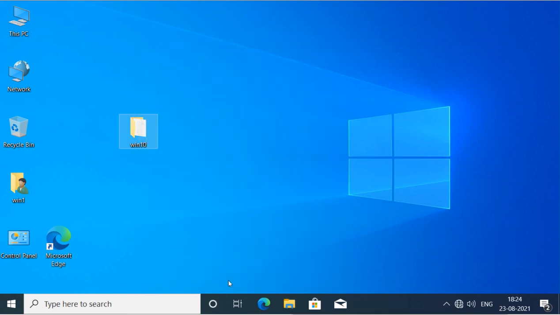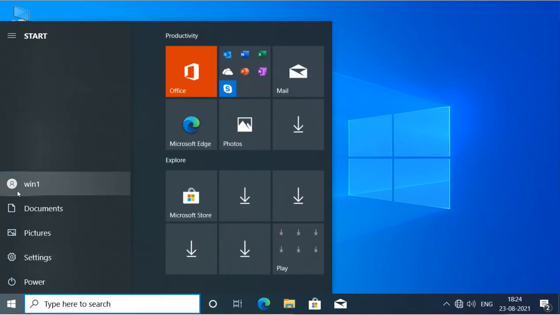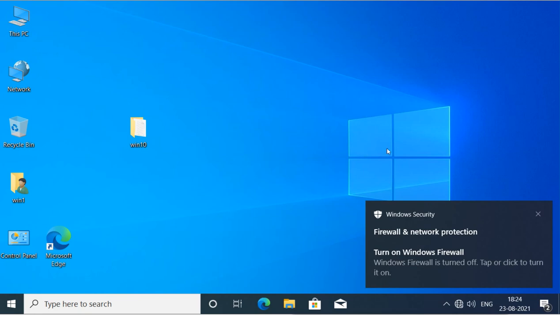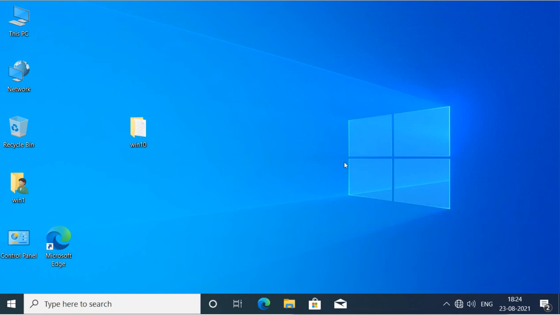Now we are logged in as this user, and the username is Win1, so we can access the share with the users we have in this system. So I will use the Win1 account here to access the share.